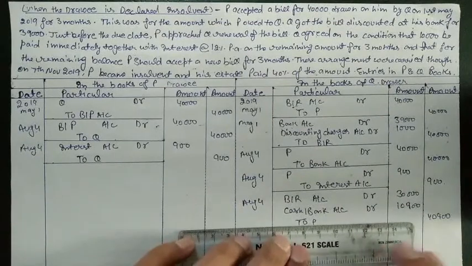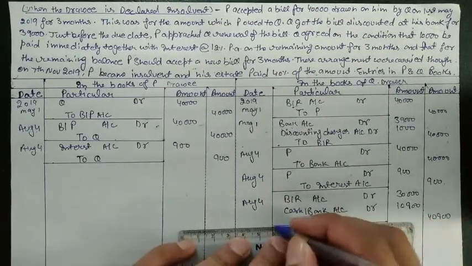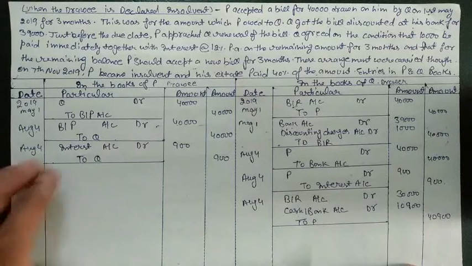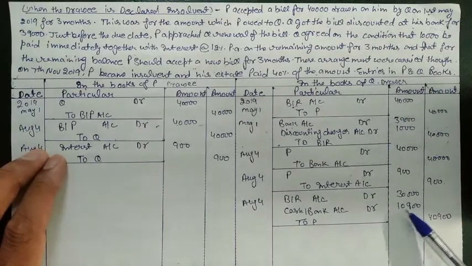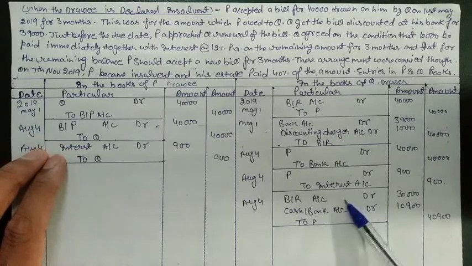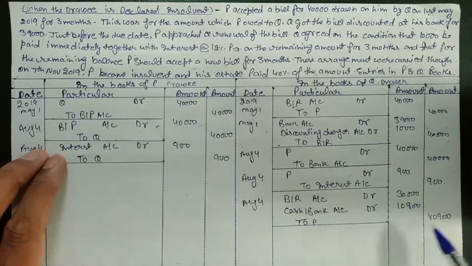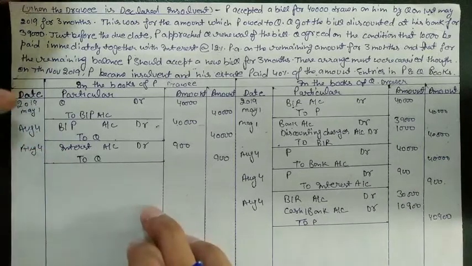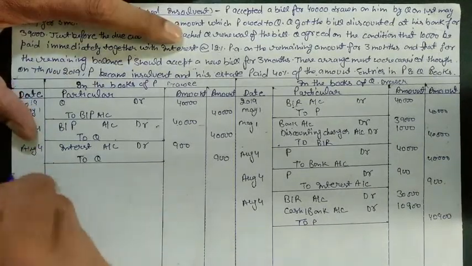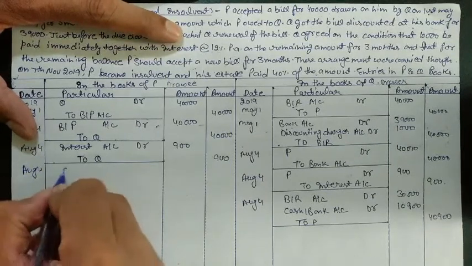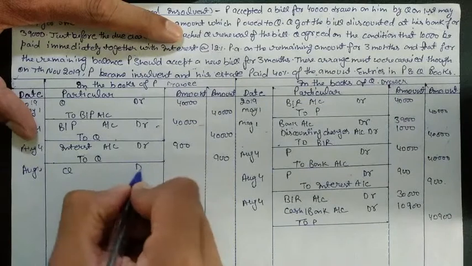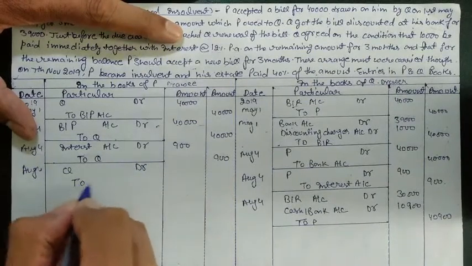Now we will post the entry in the books of P. Because in this entry what we did, we received 10,900 in cash from P and a BR for 30,000. The total amount is 40,900. Now we will put the same entry in the books of P on August 4. What he did: Q debit to BP.